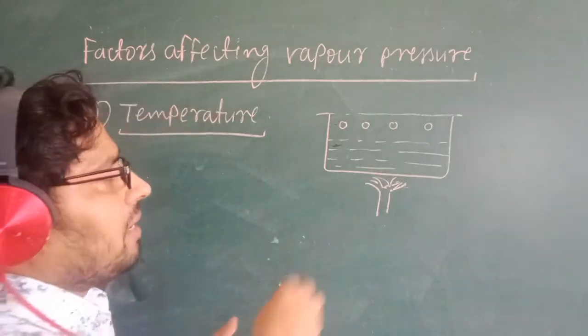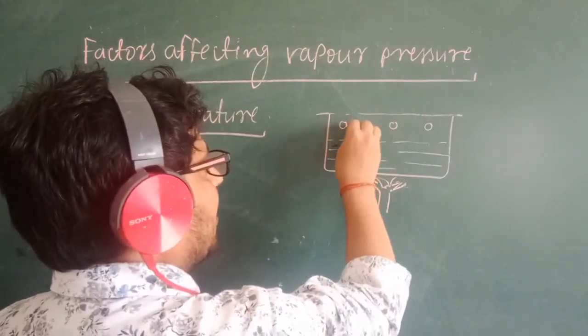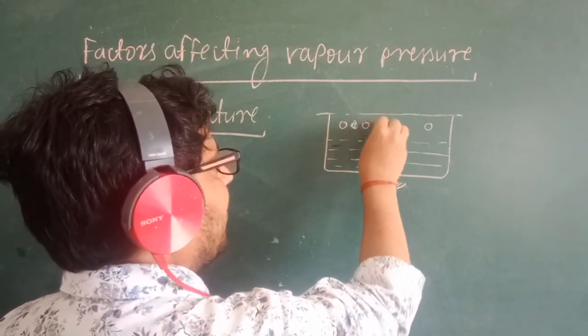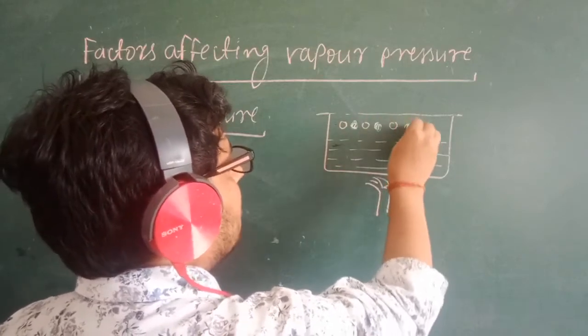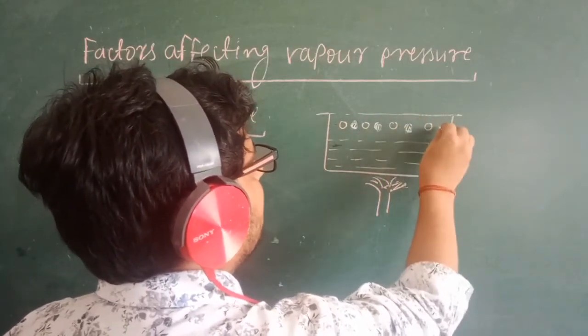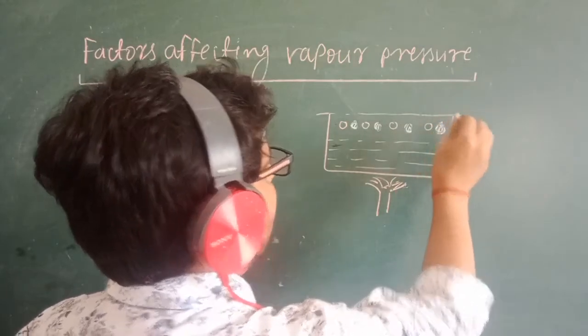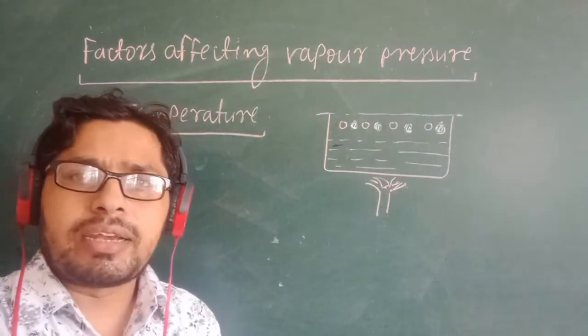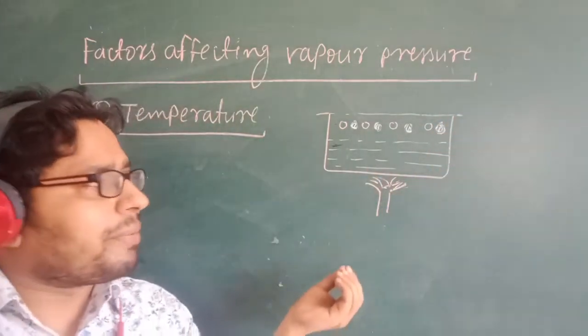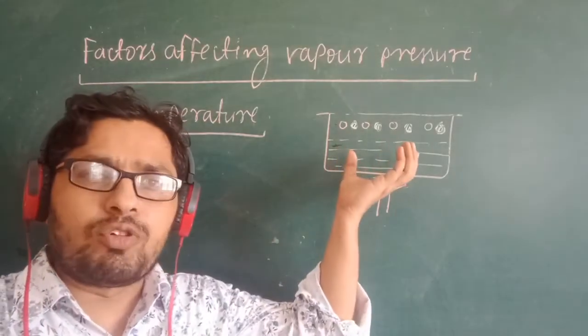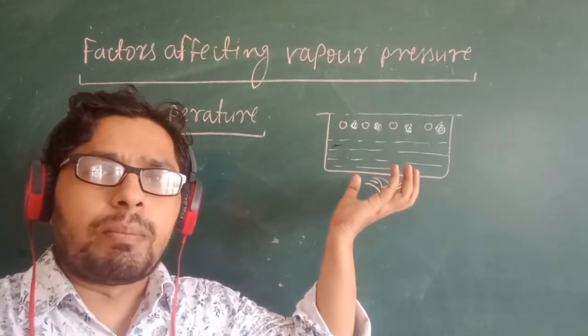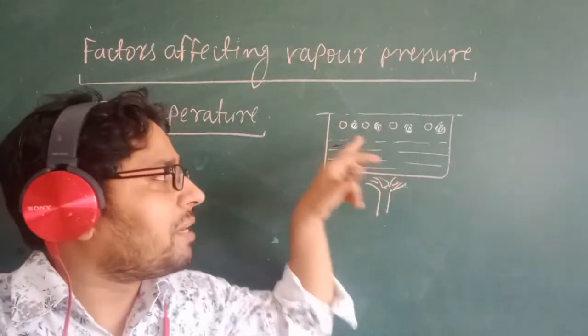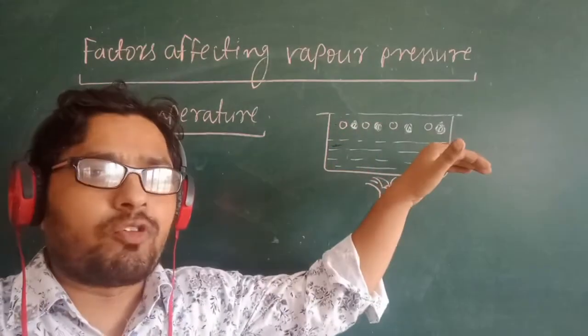Suppose these are the additional particles that are converted into vapor by increasing the temperature. So by increasing the temperature, more particles are converted into vapor, which means more particles apply pressure on the surface of the liquid.